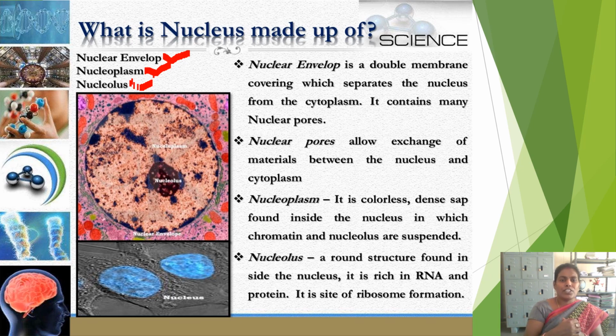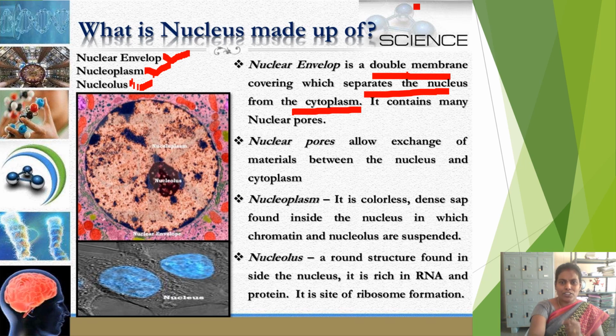First one, nuclear envelope. It is one double membrane covering which separates the contents of the nucleus from the cytoplasm. What is nuclear membrane? Nuclear membrane is a double layered membrane which covers the nucleus. Nucleus is covered by two layers which is called nuclear envelope, and it separates the nuclear material from the cytoplasm.